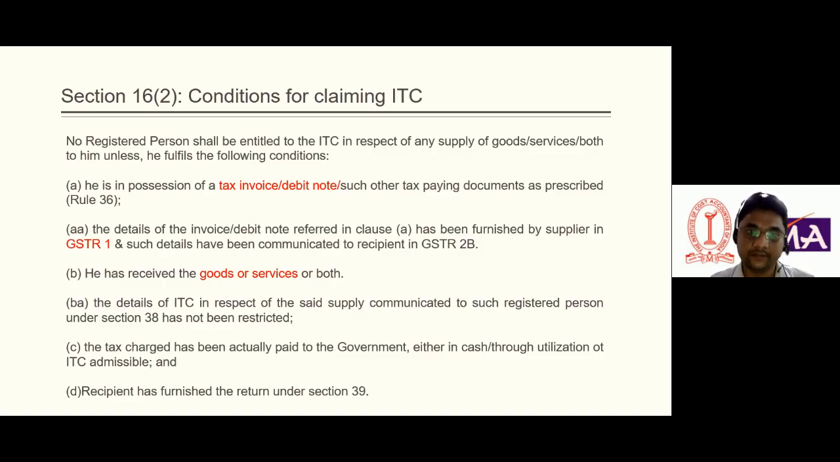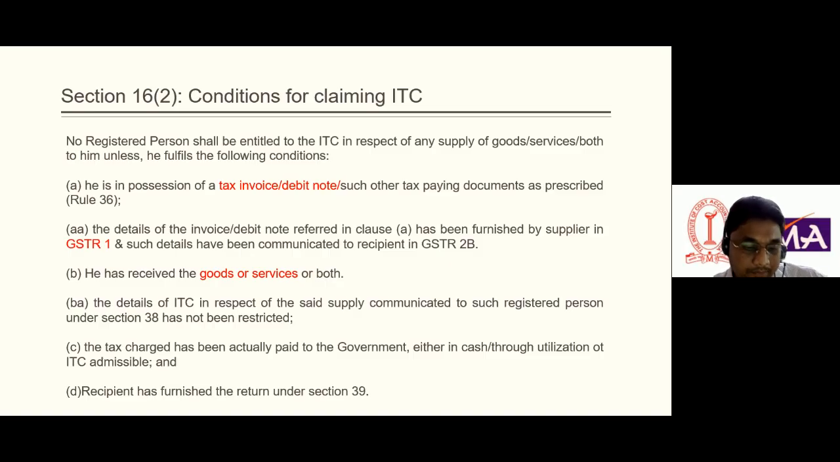He must have received the goods or services both to claim the ITC. So this is the most important condition which is mentioned in Section 16 subsection 2. And the fourth one is very important: the detail of ITC in respect of the said supply communicated to the registered person under Section 38 has not been restricted. The word mentioned here is "has not been restricted." So what are the scenarios which are covered under this section?